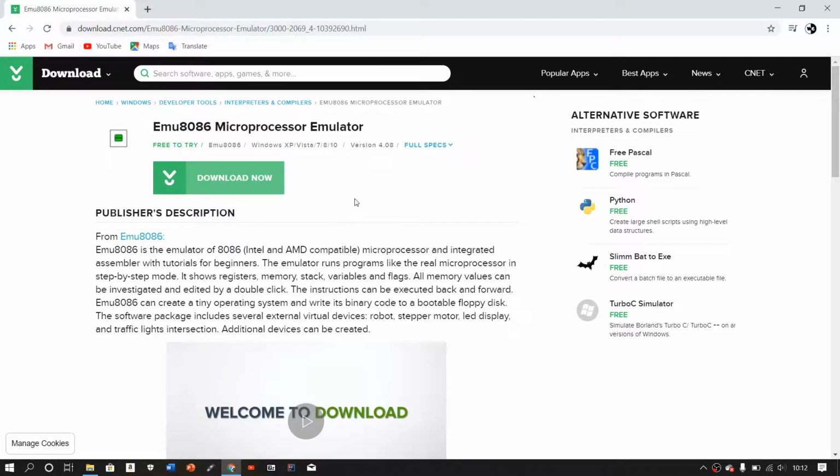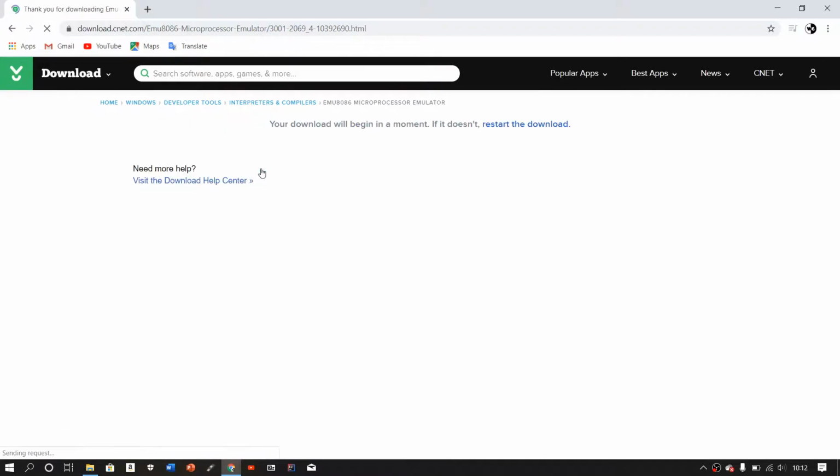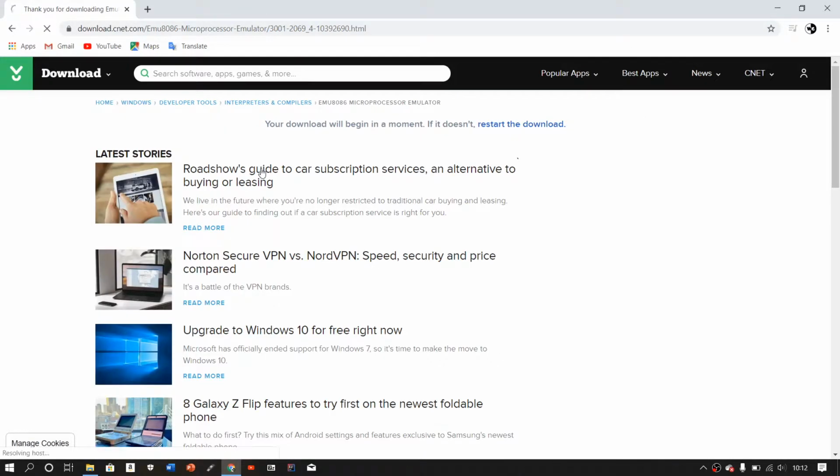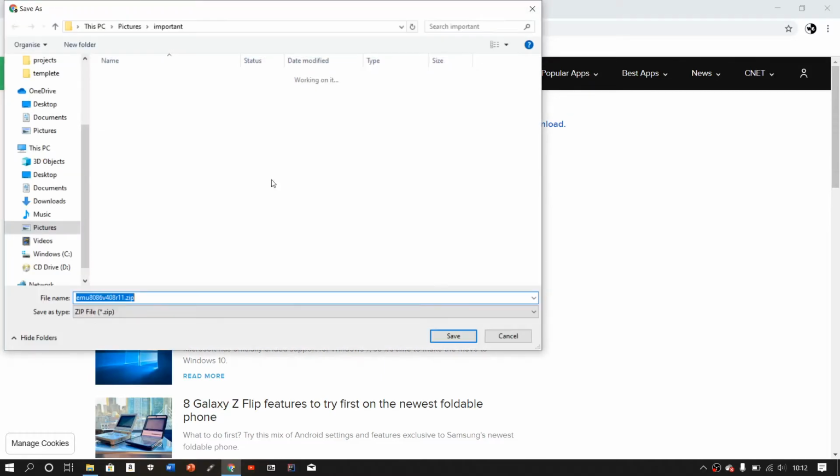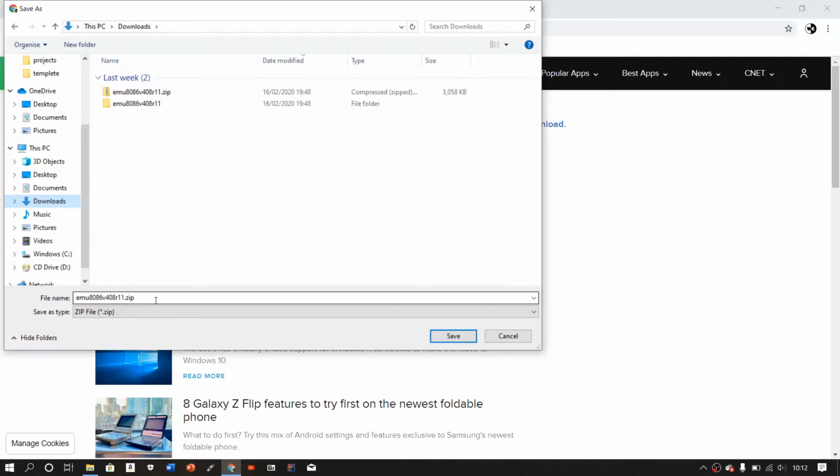So to download the EMU8086, you can just search up EMU8086 on Google or anywhere, and then just click one of the download links. This is a secure download. There are no viruses with this. So you click download, and then you could go into downloads for this, and then EMU8086 does it.